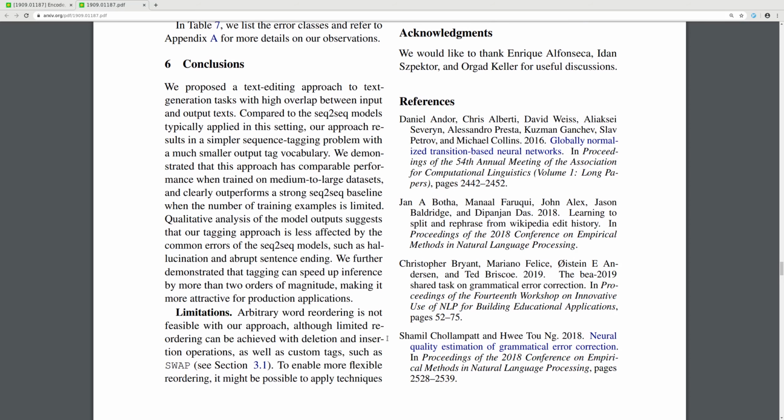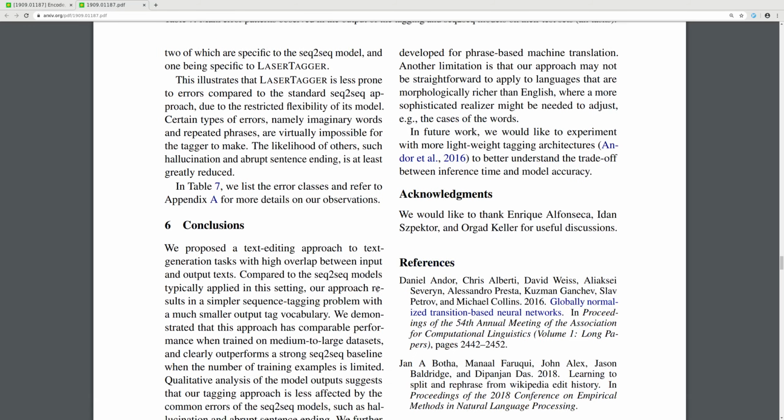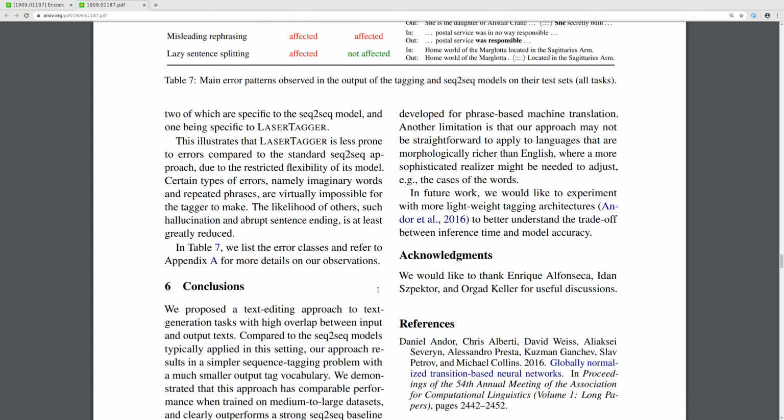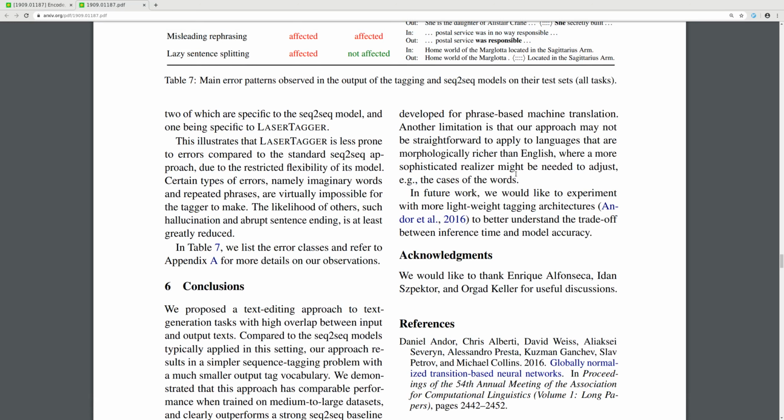Limitations. Arbitrary word reordering is not feasible within our approach, although limited reordering can be achieved with deletion and insertion operations, as well as custom tags such as swap. To enable more flexible reordering, it might be possible to apply techniques developed for phrase-based machine translation. Another limitation is that our approach may not be straightforward to apply to languages that are morphologically richer than English, where a more sophisticated realizer might be needed, for example to adjust the cases of the words. In future work, we would like to experiment with more lightweight tagging architectures.